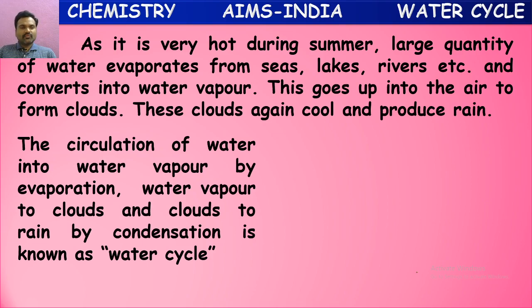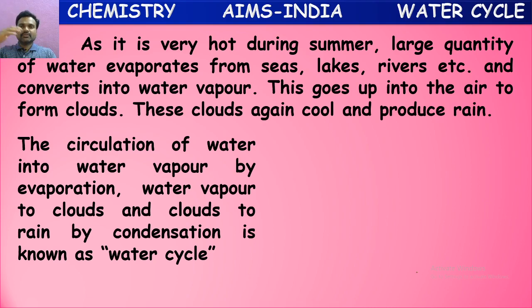The circulation of water into water vapor by evaporation, water vapor into clouds, and clouds to rain by condensation is known as the water cycle. So what is happening? The same water converts from one form to another form, first causing rains, and then reaching the oceans, and this ocean water again evaporates. This evaporated water forms clouds. These clouds again cause rains.